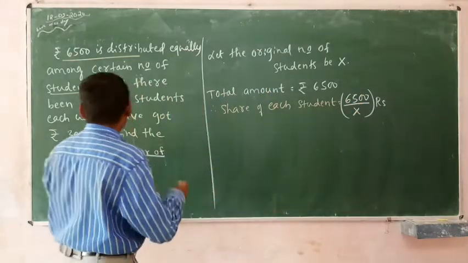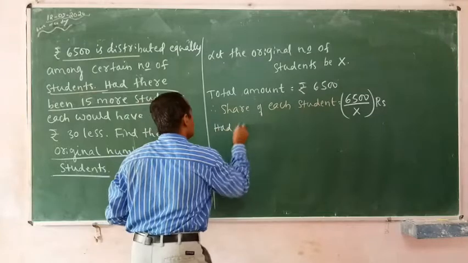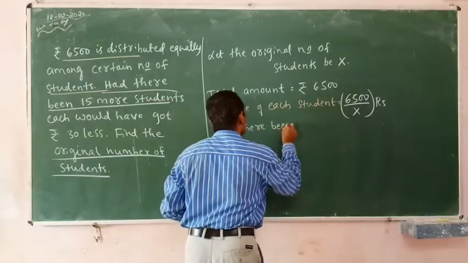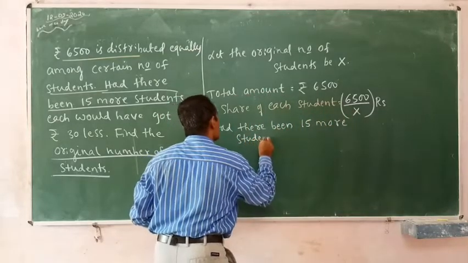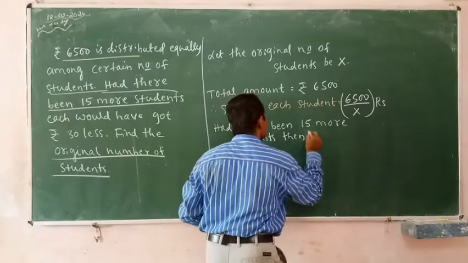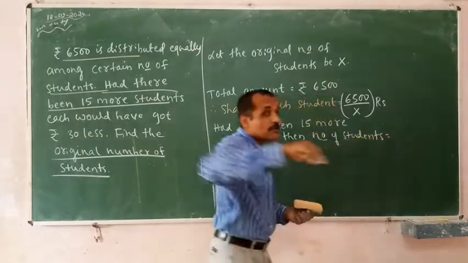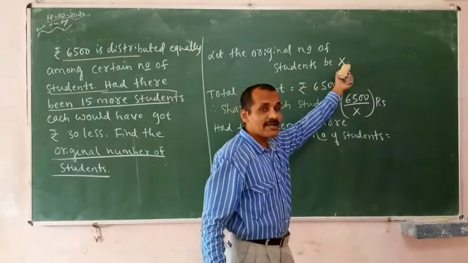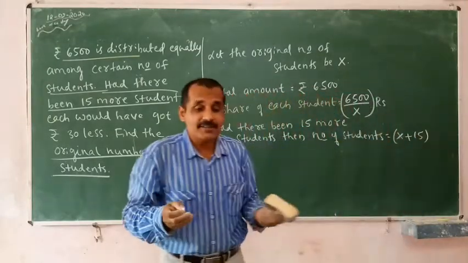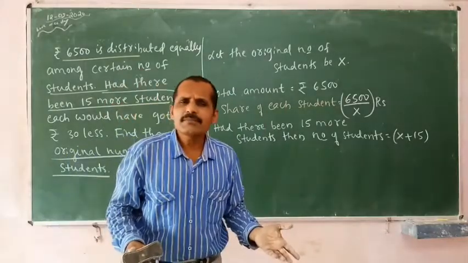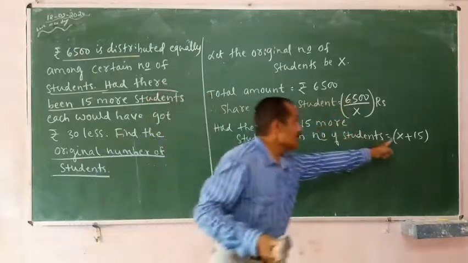Now, had there been 15 more students, then the number of students is, earlier x were there, 15 more, so it is x plus 15. What is this? The number of children. But the amount is the same. I am having 6,500 only. That only I am distributing to x plus 15 children.